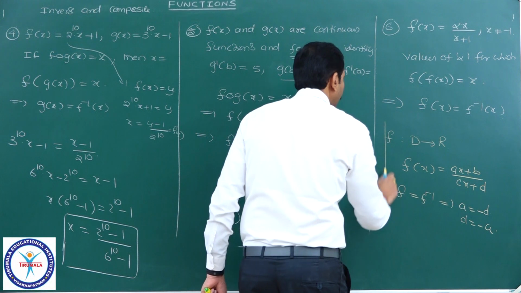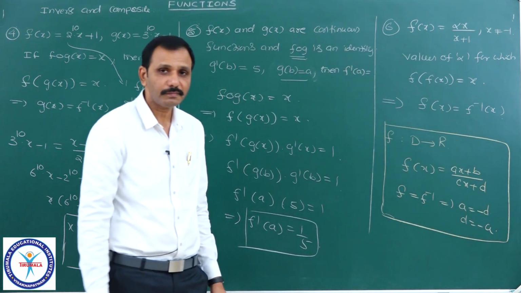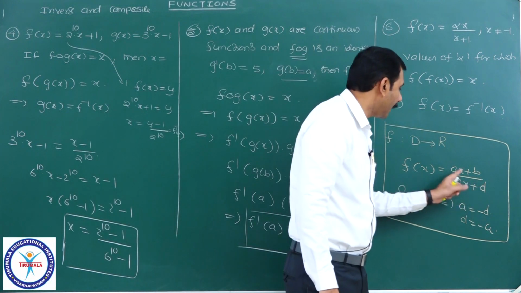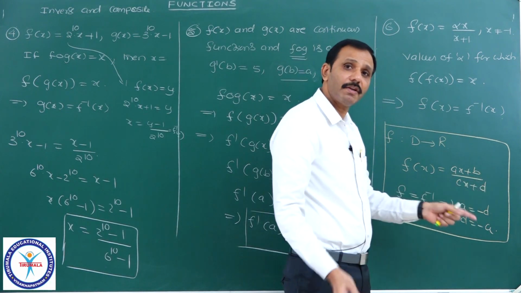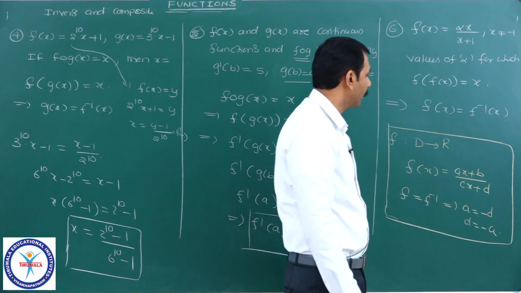This is the point you remember. If you take d equal to minus a and simplify, you will get the inverse the same. That you do afterwards.